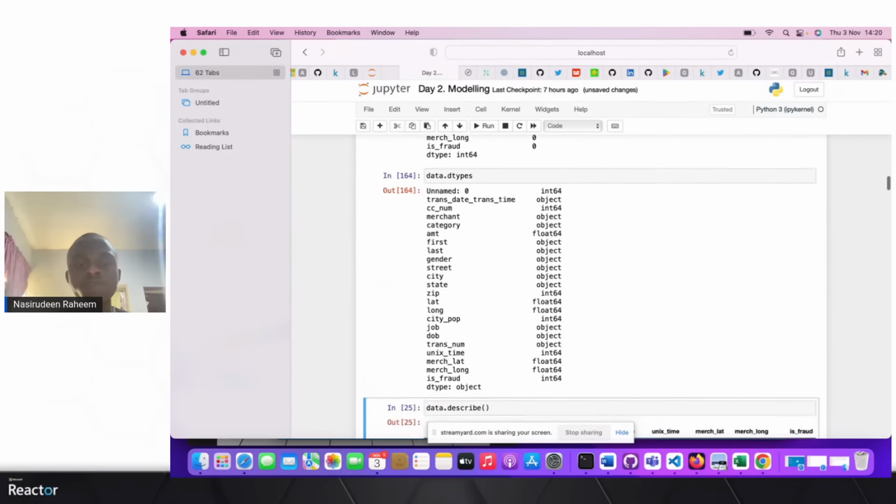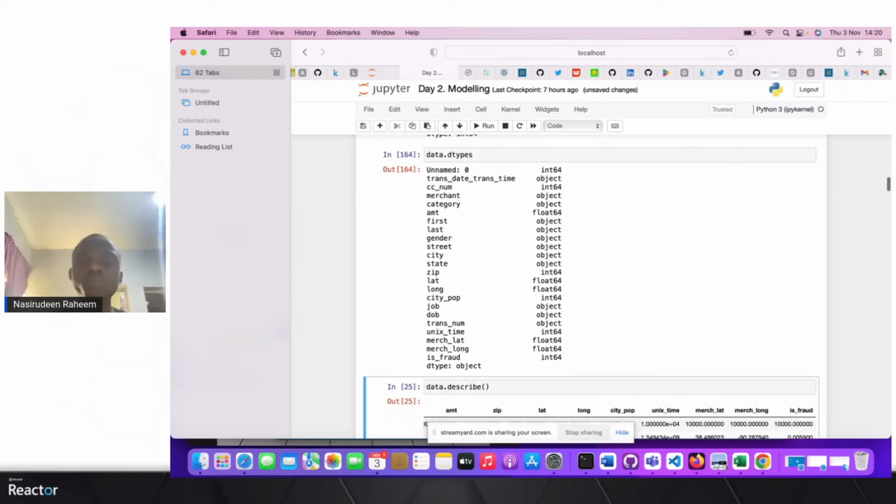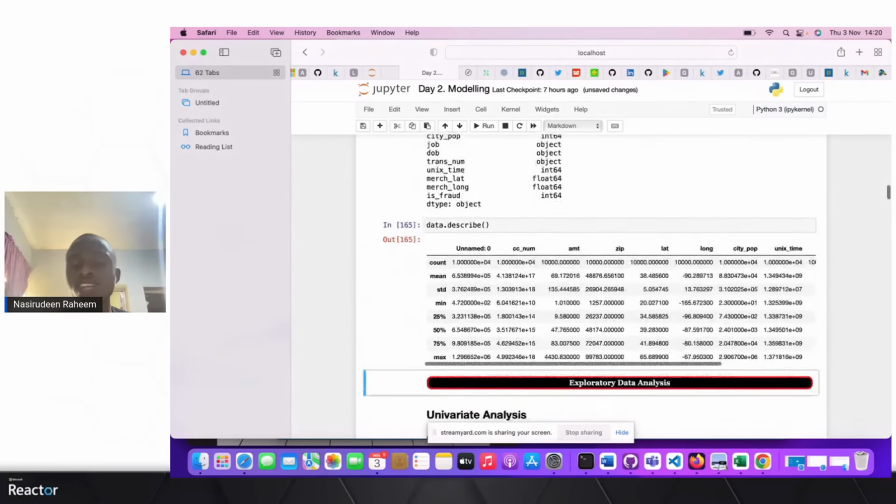The next step is to check the various data types in our data set. These are the data types we normally find: we have integers, we have objects, the categorical features, and we normally have floating numbers, which seem to be continuous features. The describe function shows the summary statistics for the float and integer data types.